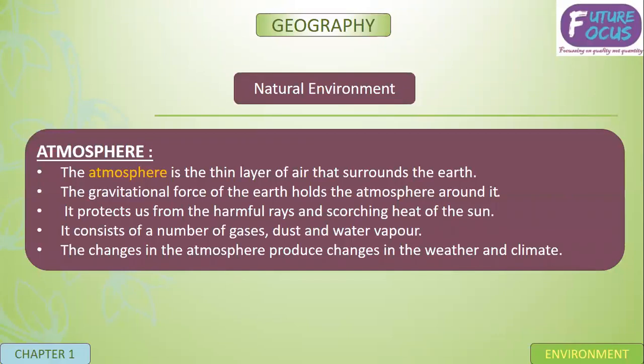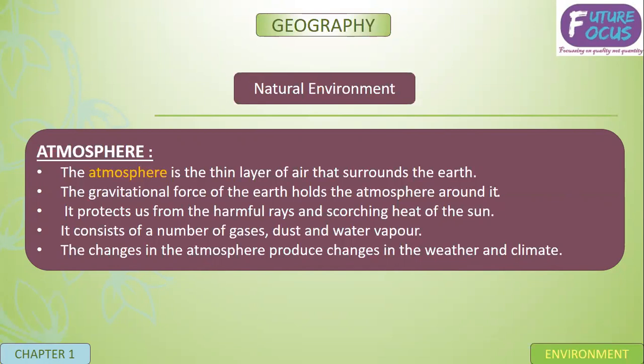Now, atmosphere. The air we breathe is atmosphere. The thin layer of air that surrounds the earth is atmosphere. So when we are breathing something, that is also air, part of the atmosphere. The gravitational force of the earth holds the atmosphere around it.